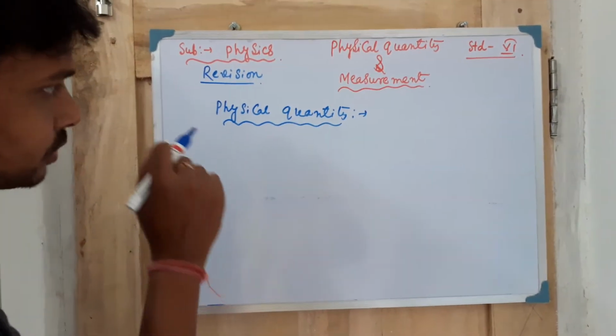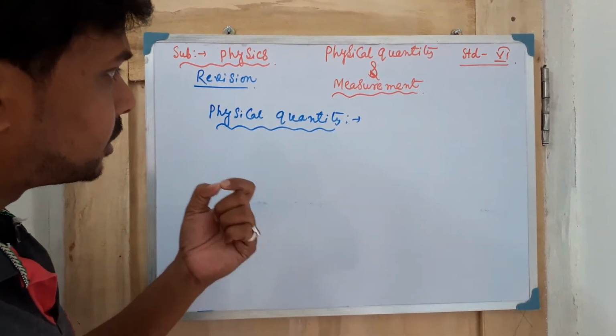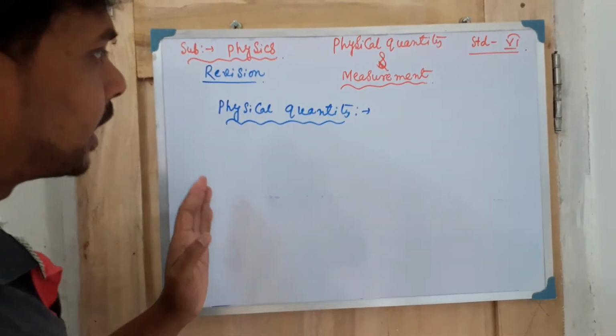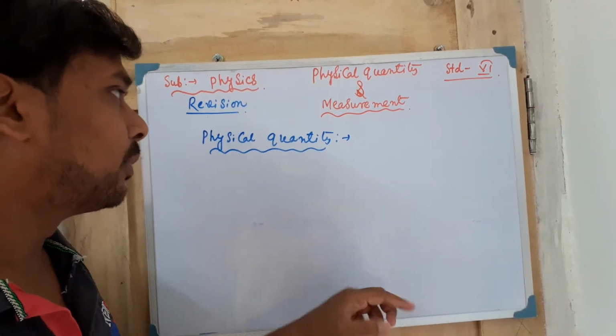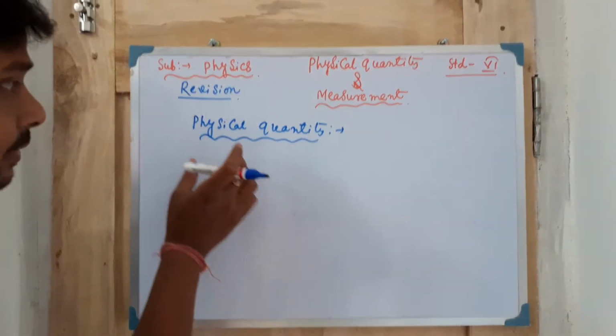Physical quantity means a quantity which can be quantified. That means if you are able to calculate the quantity with the help of some units or some measurement, then that type of quantity is known as a physical quantity.